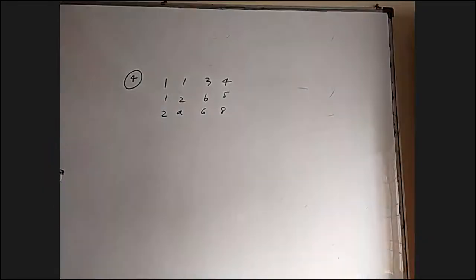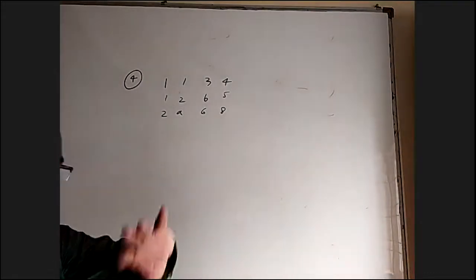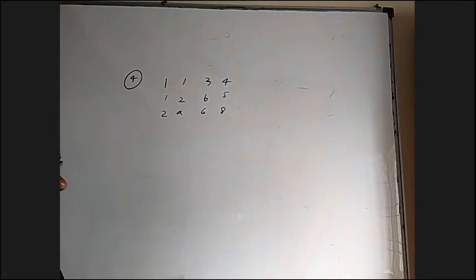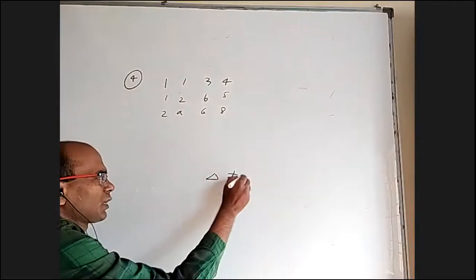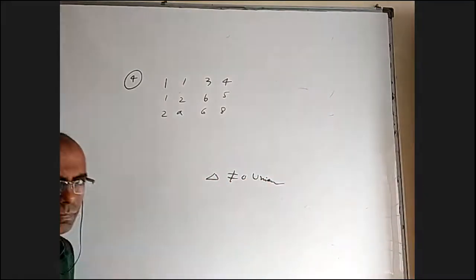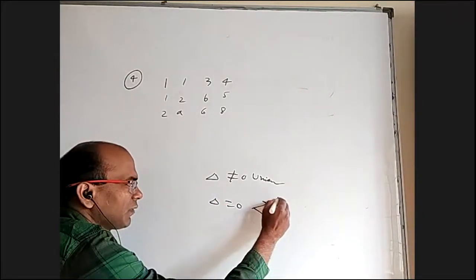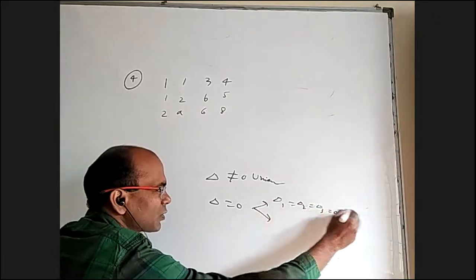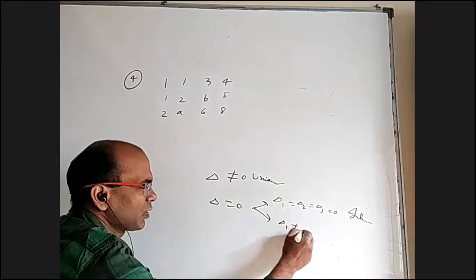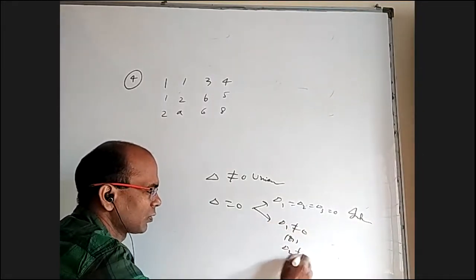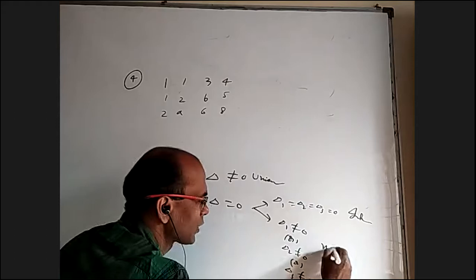Whenever you have questions based on consistency, inconsistency, unique, infinite solution, no solution, I said a lot of theory and explained, but at the end of all that, I said 2 main points. First, you find delta. If delta is not equal to 0, it is a unique solution. If delta is 0, we have 2 cases. If delta 1, delta 2, delta 3 all are 0, it is infinite solutions. If at least one of them is non-zero, delta 1 not equal to 0, or delta 2 not equal to 0, or delta 3 not equal to 0, or all three or any two of them not equal to 0, it is a case of no solution.